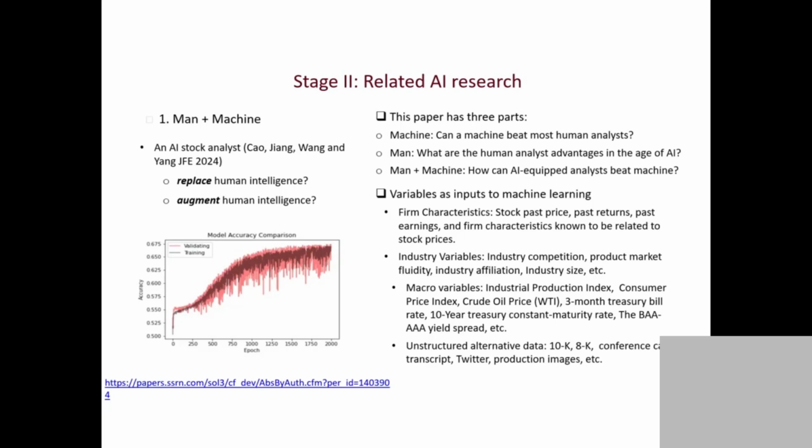And also industry variables: industry competition, products, and so on. And we include macro variables. You know inflation is serious sometimes, right? And also a lot of news. So the data we talk about today, and for the whole semester, is annual reports, conference calls, news, and press releases. All these are the input for the AI. Once AI finishes understanding all the data, we train the AI, and then AI can actually make a prediction.